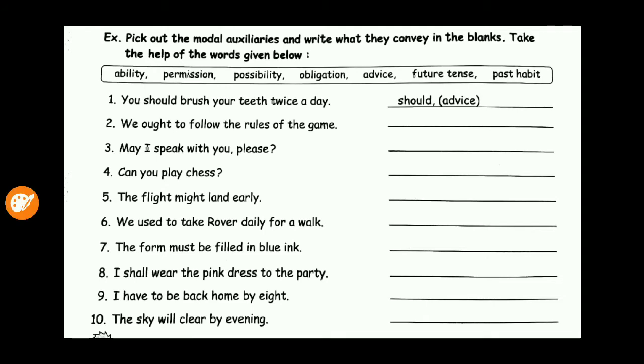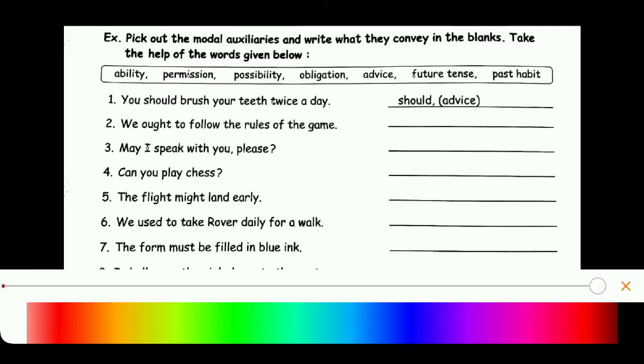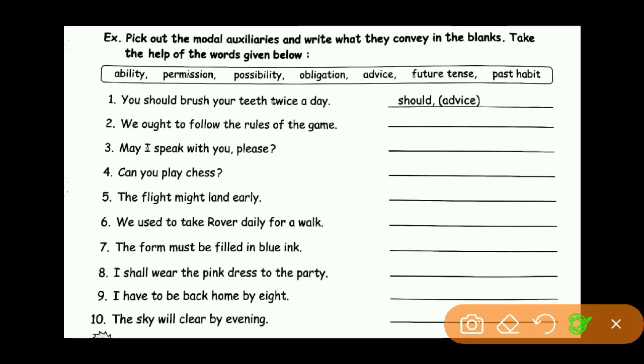Now we'll see the second. The second sentence is: We ought to follow the rules of the game. Here which is the modal auxiliary? Ought to. Ought to is the modal auxiliary over here, and it conveys what meaning? Obligation. Third one: May I speak with you please? Here may is the modal auxiliary and it conveys permission. Fourth one: You can play chess. Here can is the modal auxiliary and it conveys ability.